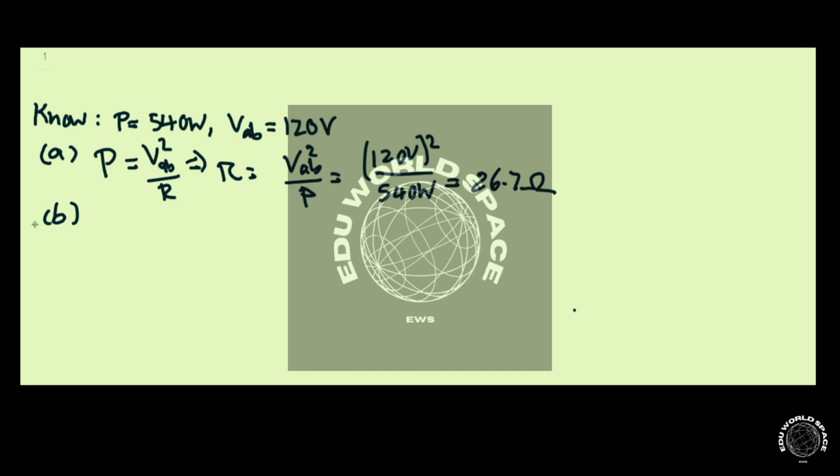In part B, what current does it draw? So we want to know what current is being drawn. So we can use V is equal to IR, and then I is V over R. And then V is 120 volts. R we found in part A, so that's 26.7 ohms. And that gives us 4.5 amperes.